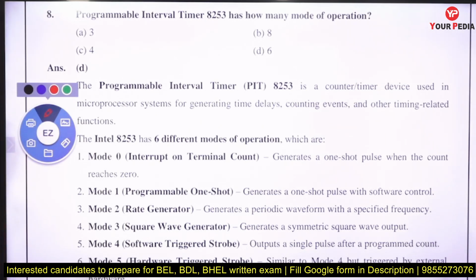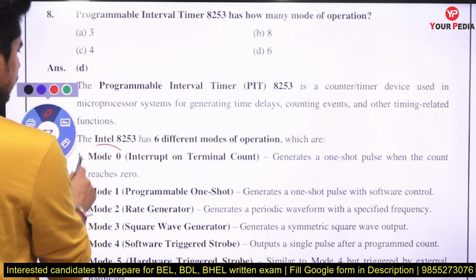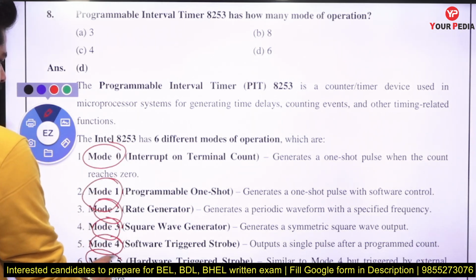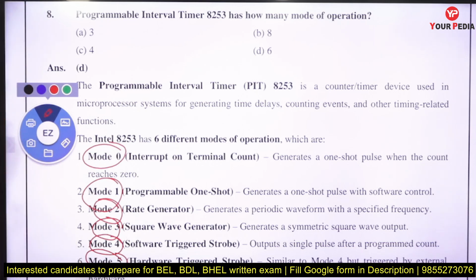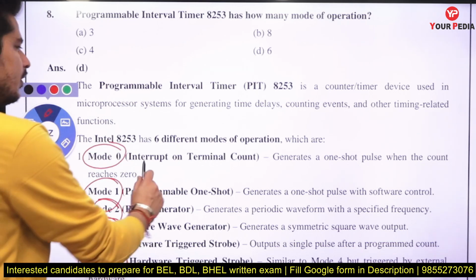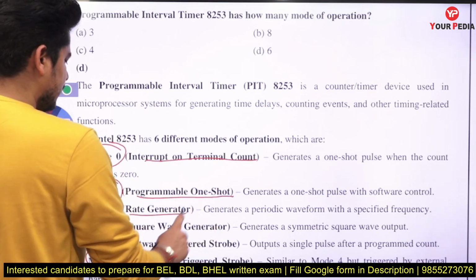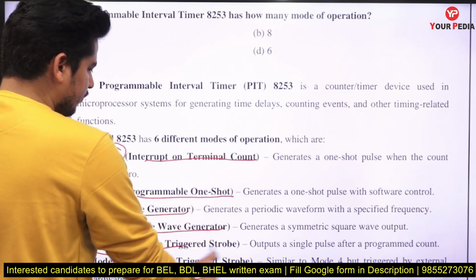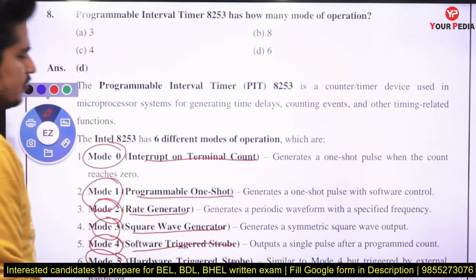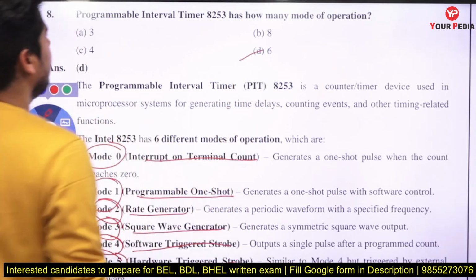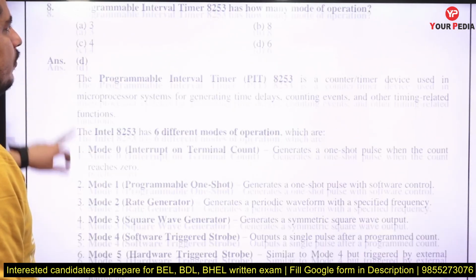If they are asking how many modes of operation the programmable interval timer 8253 has, there are 6 modes of operation: mode 0, mode 1, mode 2, mode 3, mode 4 and mode 5. These modes of operation are interrupt on terminal count, programmable one shot, rate generator, square wave generator, software triggered strobe and hardware triggered strobe. So there are 6 different modes of operation inside the programmable interval timer 8253.